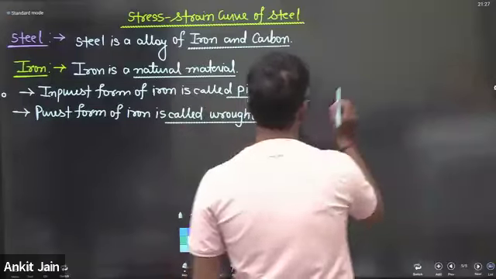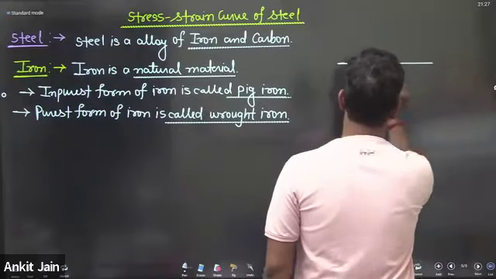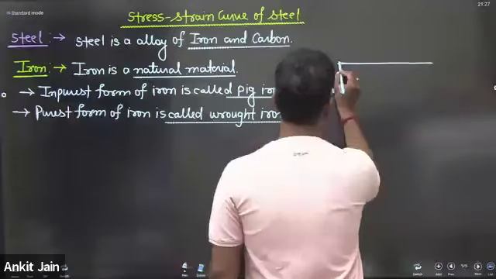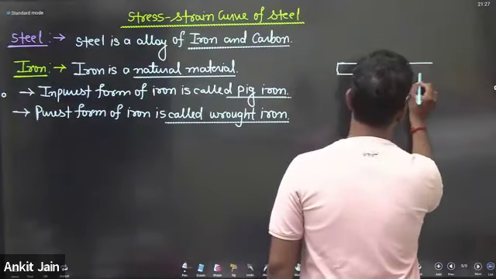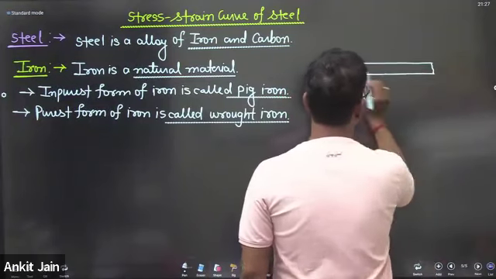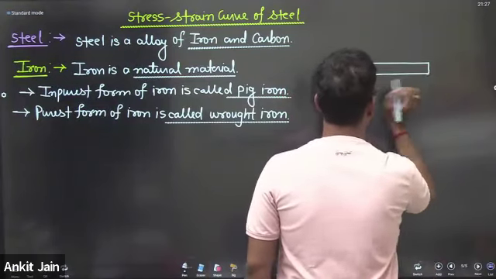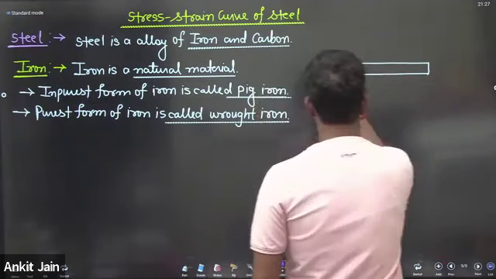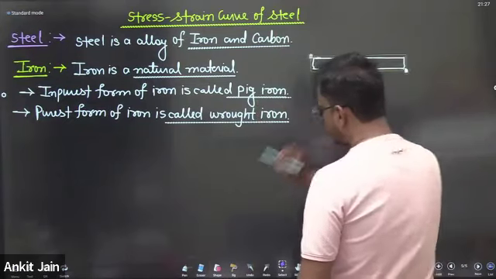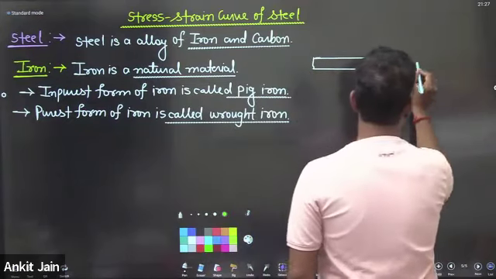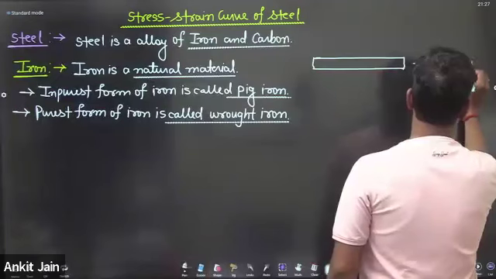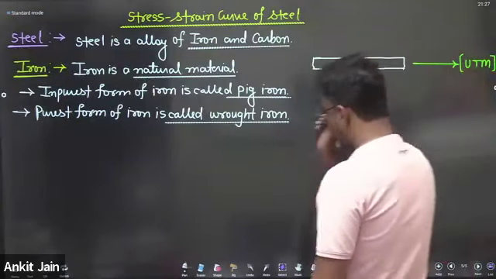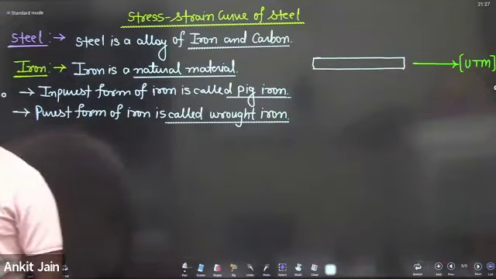My dear friends, this is a rod of wrought iron. And you are putting this rod on a UTM. You know UTM? What do you mean by UTM?